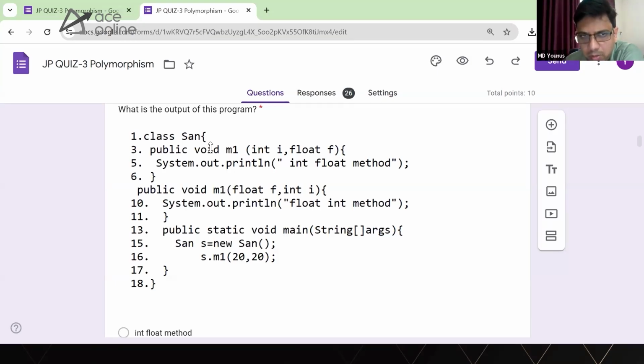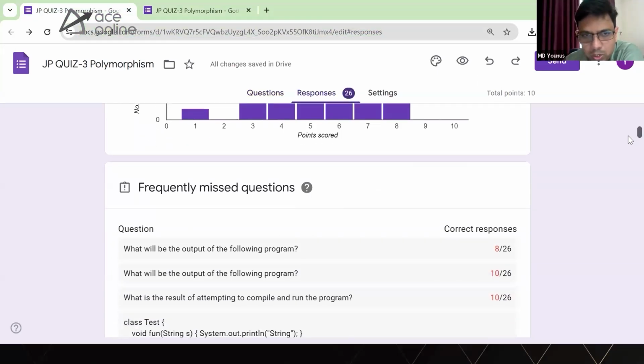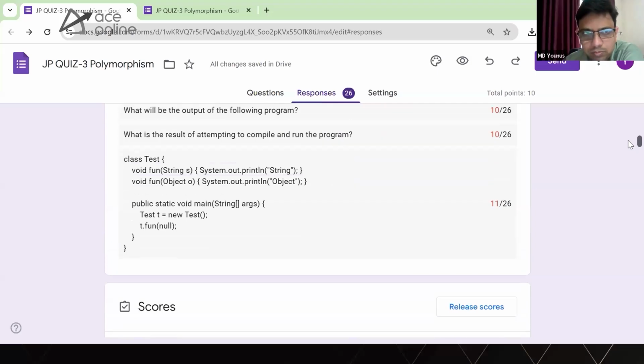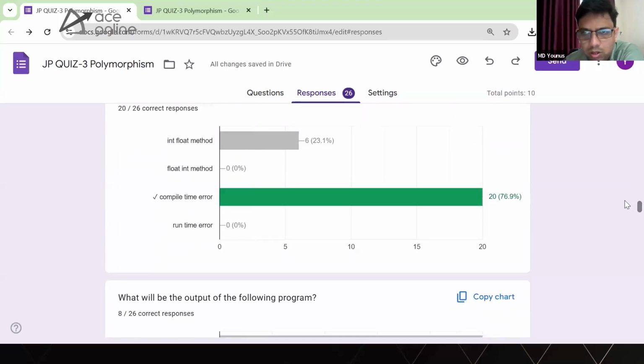Now in the main method, I'm making an object of the class because these are all instance methods, so I have to call them with an object. Then I call the M1 method with 20, 20. Let's see how many of you answered this question correctly. 76.9% of us answered correctly. The remaining 23% thought it would print the float one, and the others none.